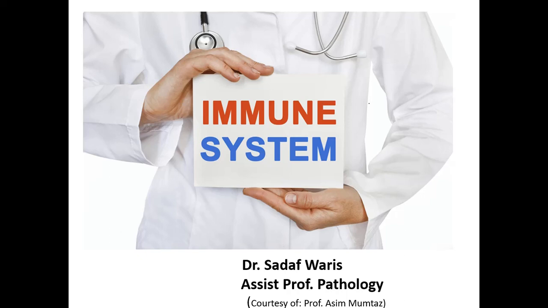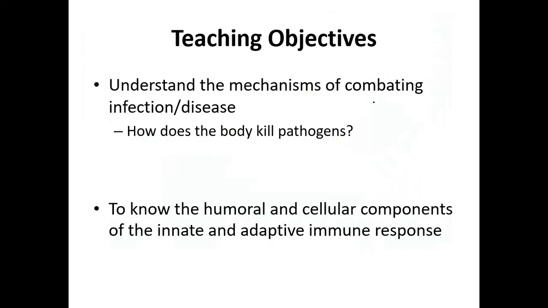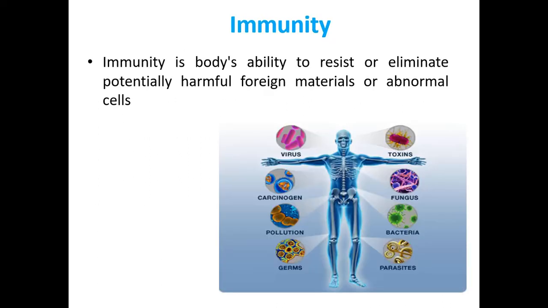Today we are going to start with the chapter of immune system. Immune system is the basic defense system of our body that protects us from harmful pathogens and diseases. By end of this lecture, you should be able to understand the basic mechanism underlying the body fighting pathogens and to understand the components of the immune response.